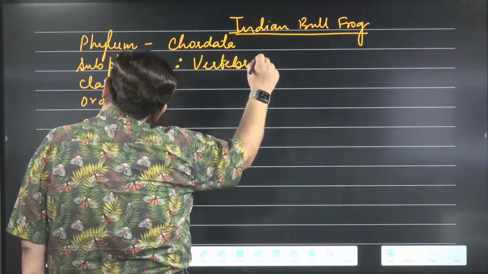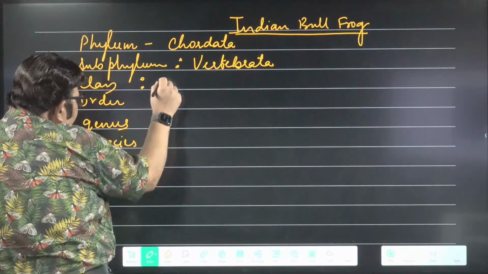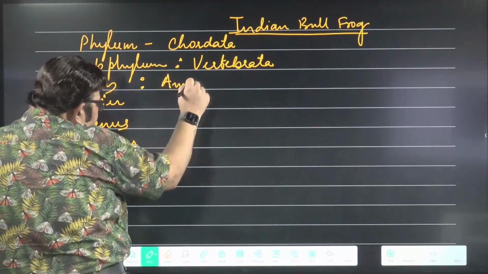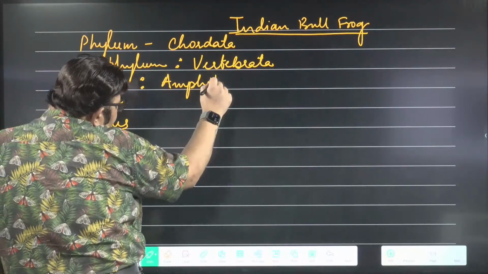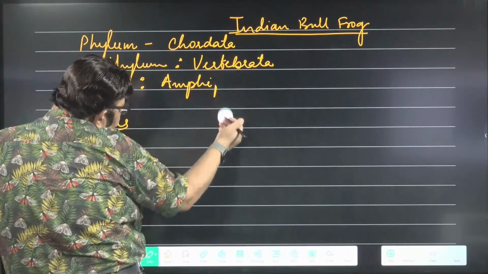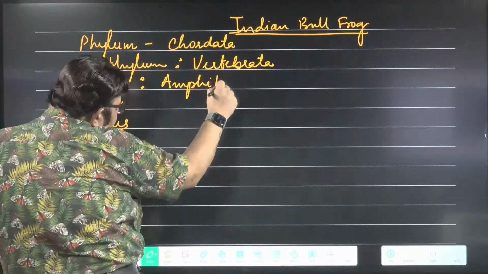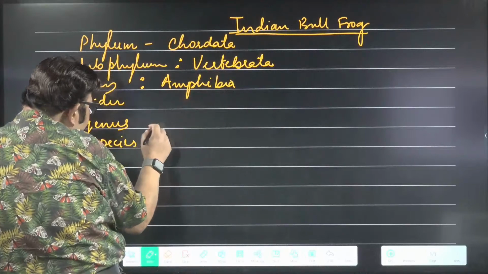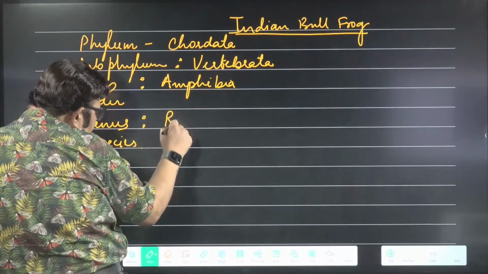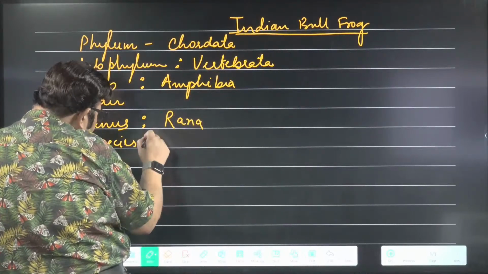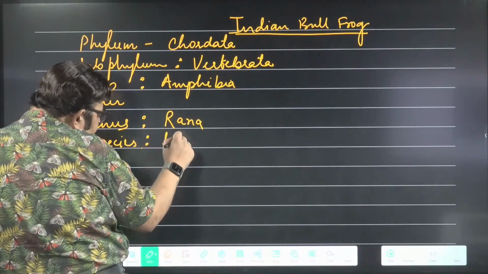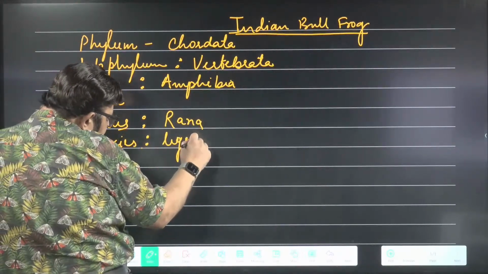Then class name is Amphibia. Then genus, we know it is Rana, and the species is Tigrina.